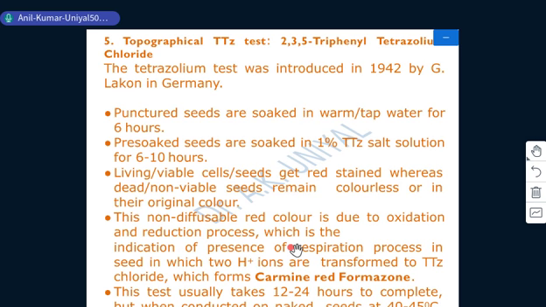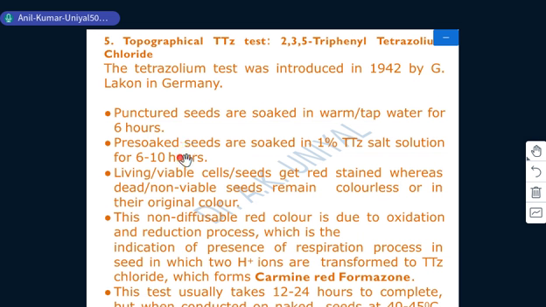Here the seeds are tested, and the process is given in these lines. Seeds are initially punctured to permit the intake of the solution, and soaked in warm or tap water for 6 hours just to soften the seed coat.